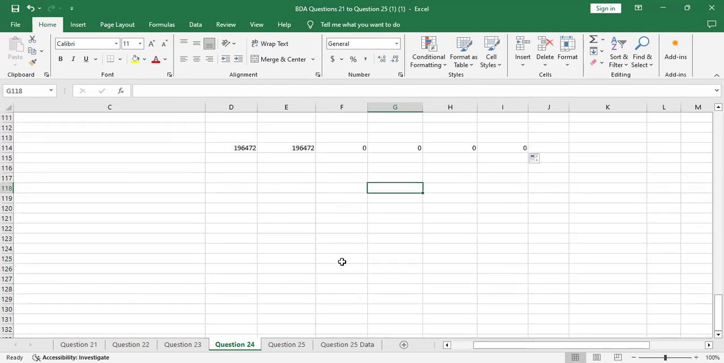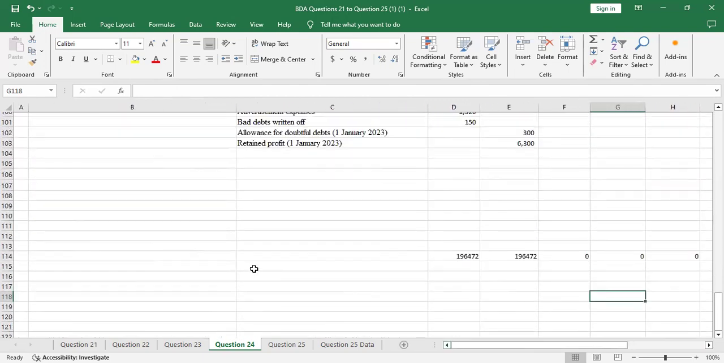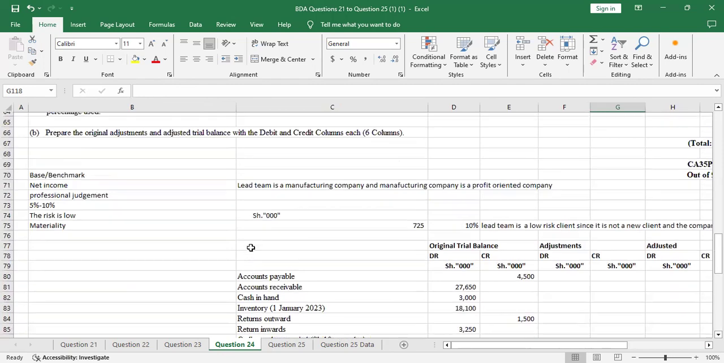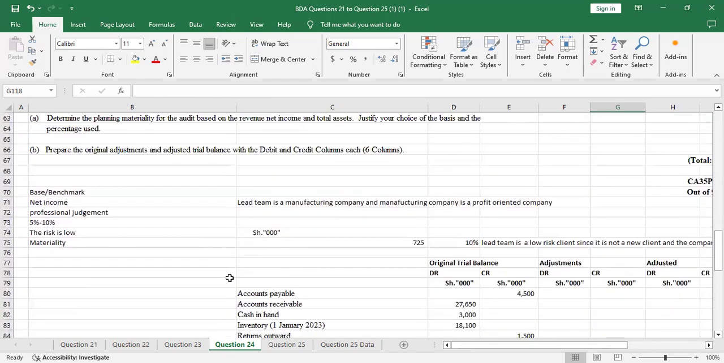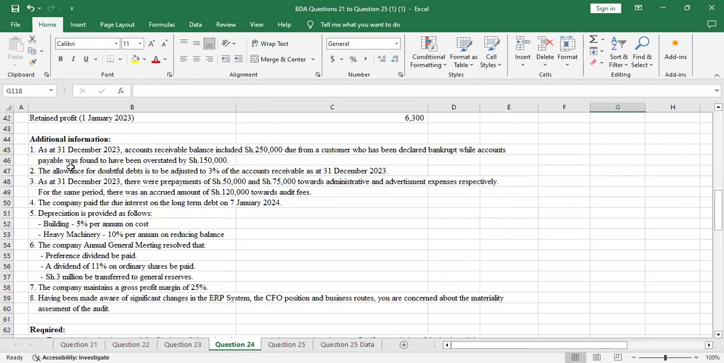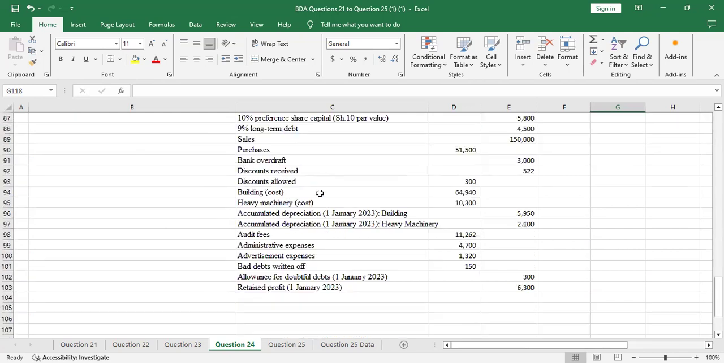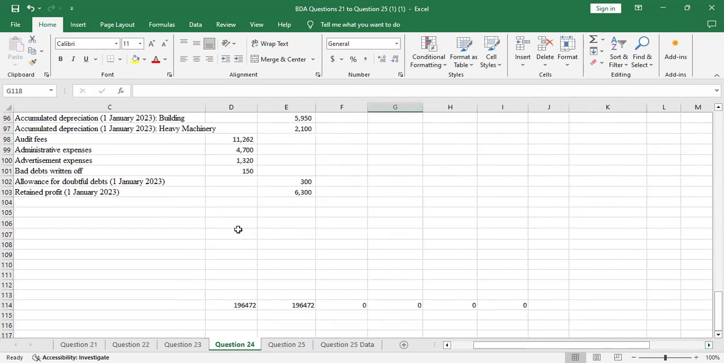So we'll go to adjustments, and adjustment will be guided by the additional information. I told you that, don't prepare the original with additional information. This is for adjustment. So I'll do the first. Number one, as of 31st December 2023, accounts receivable balance included shillings 250,000 due from a customer who has been declared bankrupt. So that was 250, recorded on accounts receivable, but due from a customer who has been declared bankrupt. So that's bad debt written off.